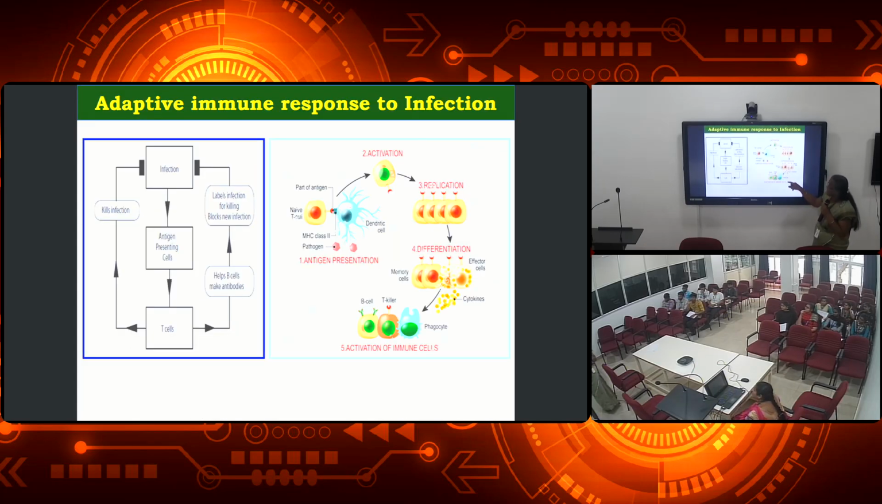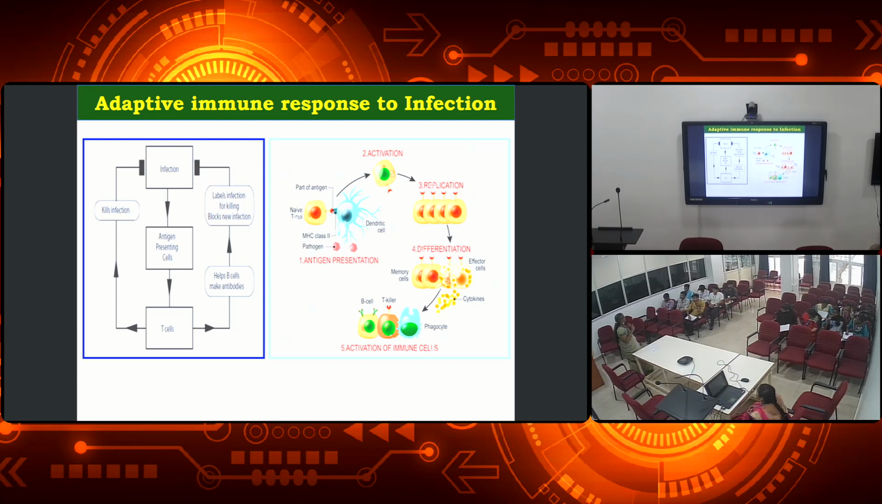cytokines, and the cytokines will be doing the phagocytic activity. So this is how the adaptive immunity response takes place when we have an infection. Note the point that innate immunity will not create any memory cells, only the adaptive immunity will make the memory cells. That is the major difference between the innate as well as the adaptive.